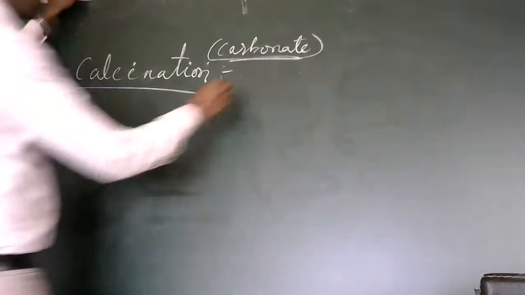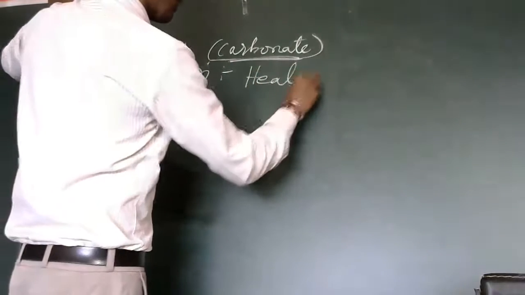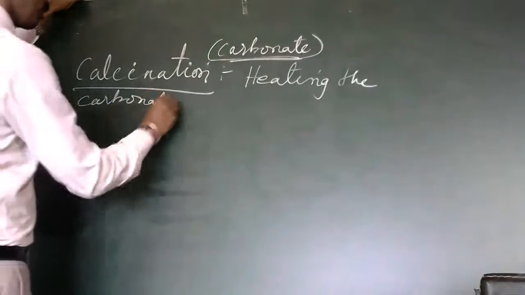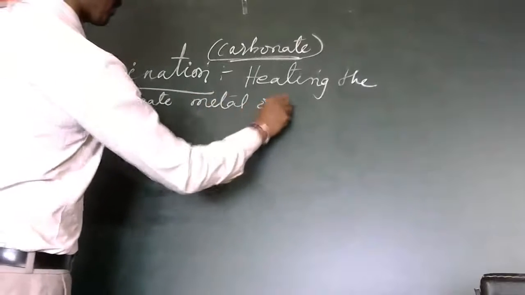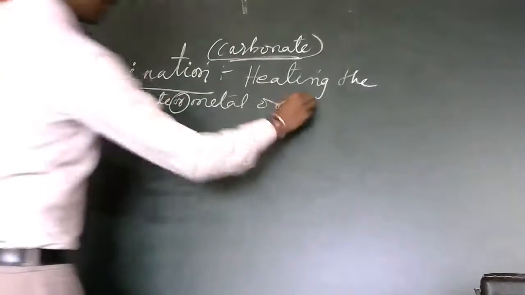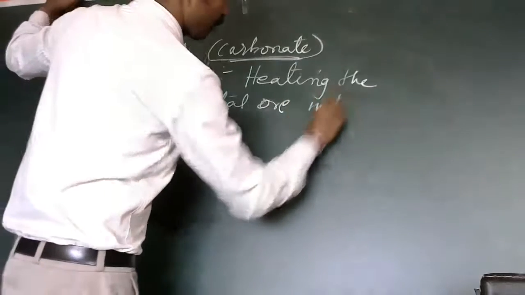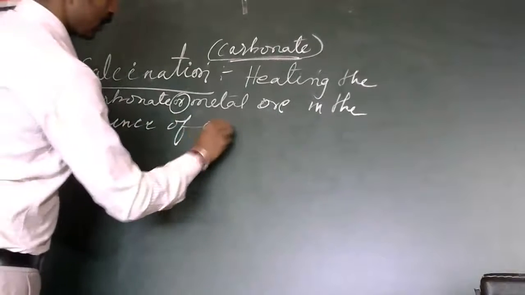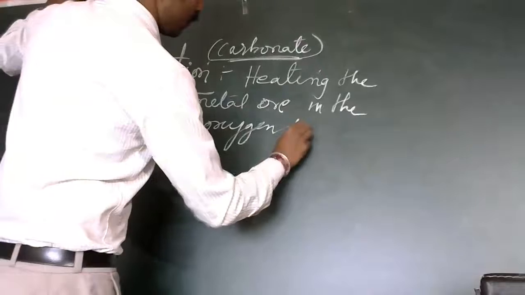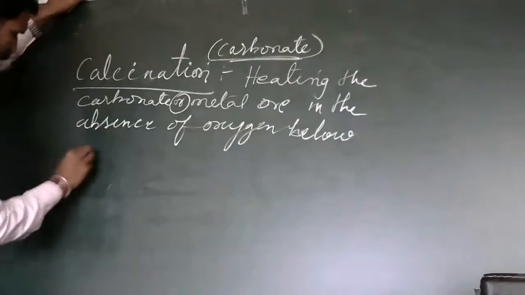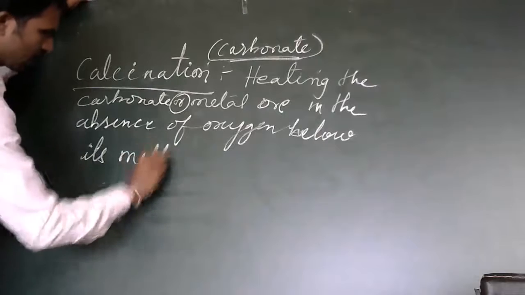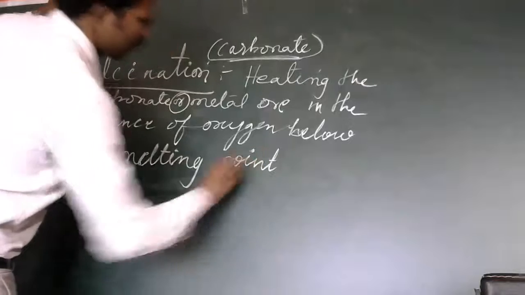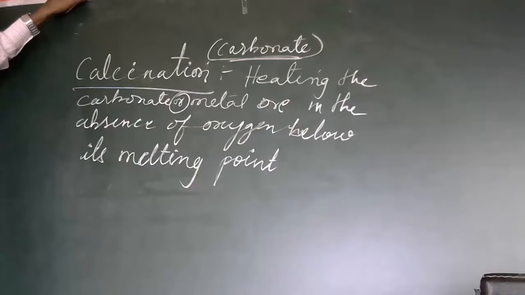This is the process of heating the carbonate ore or metal ore in the absence of oxygen, below its melting point. Below its melting point, it is heated.